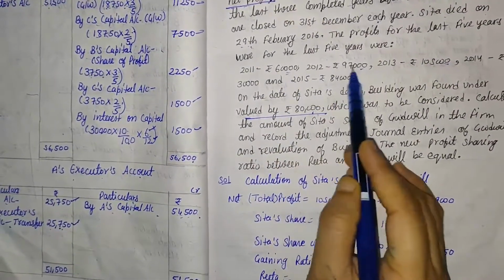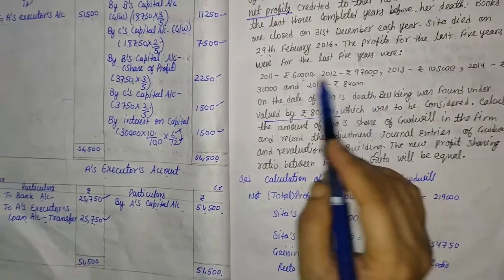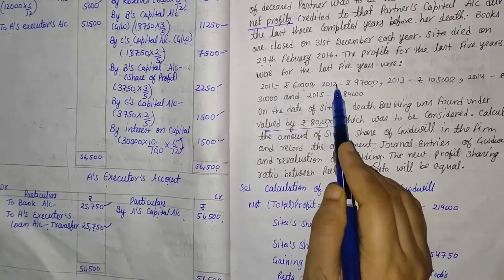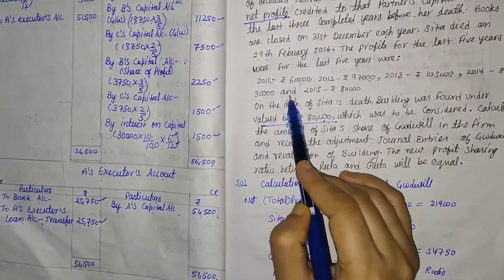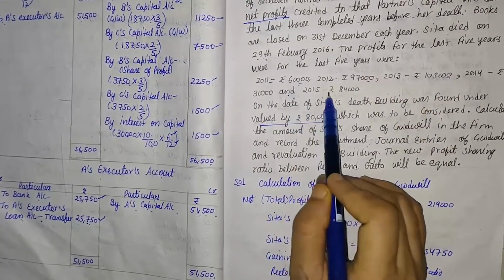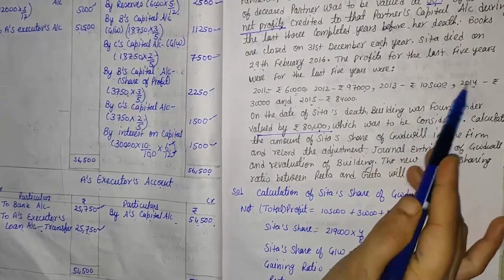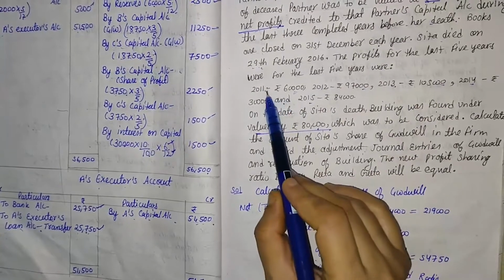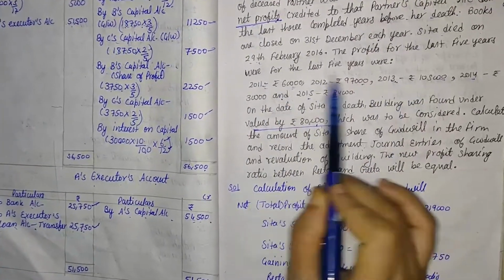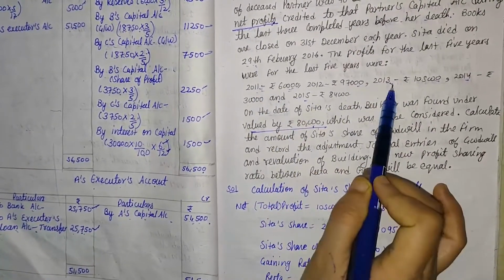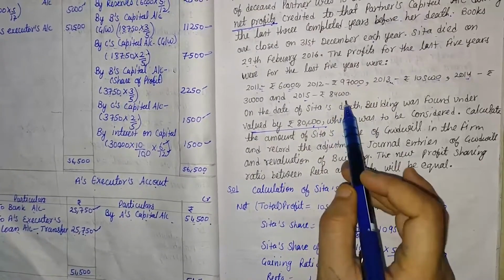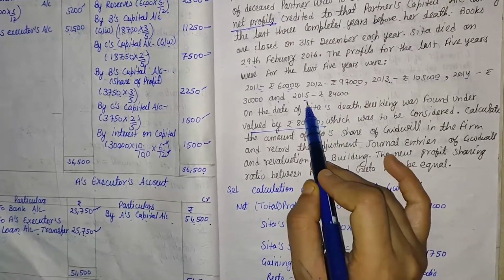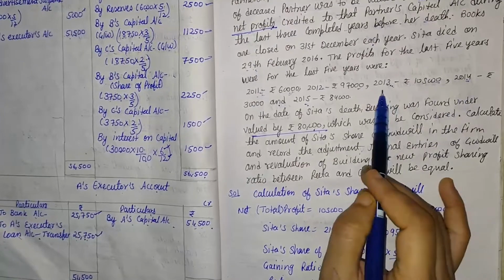Here 5 years' profit is given. So for the last 3 years, we cannot take the years 2011, 12 and 13. We take the years from the back side, that is 2015, 2014 and 2013.